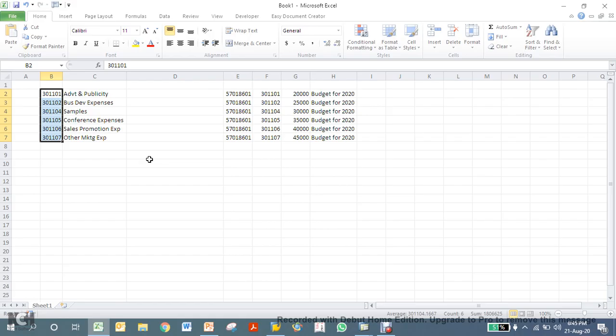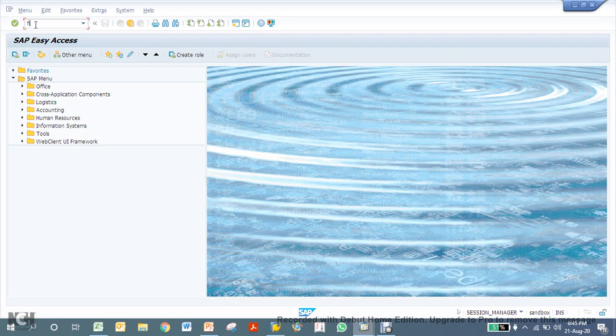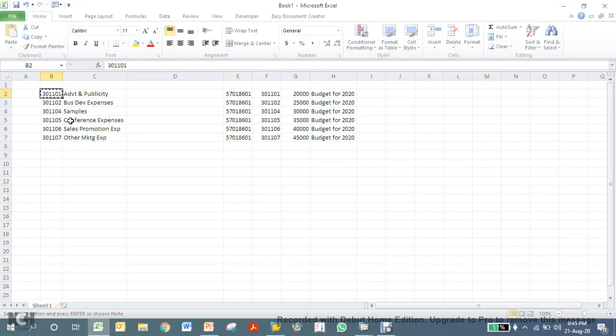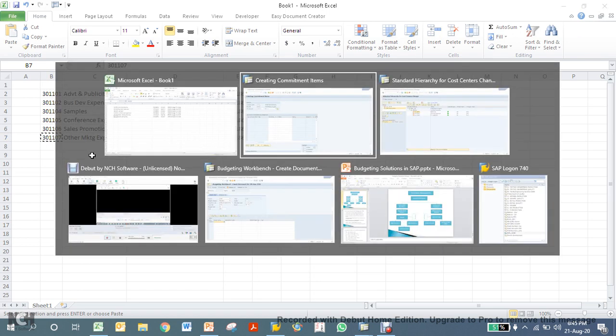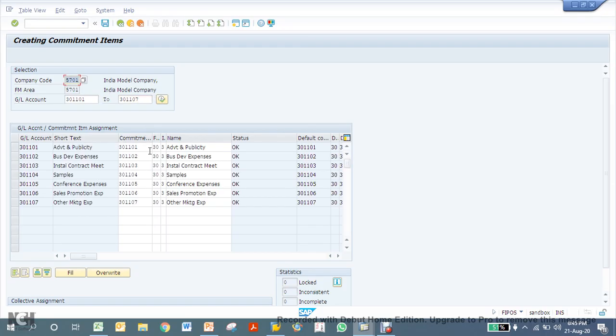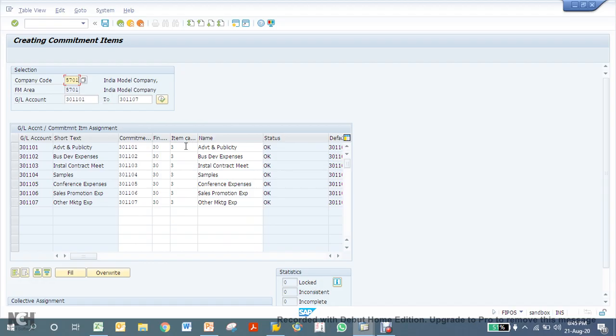So let me first show you the commitment items, whether all commitment items are created for these GL accounts or not. So let's go to FIPOS transaction. I enter this GL start and end number, click on execute. See, these GL accounts have already been converted into commitment. So you can see commitment values are coming here, and these are very important information: financial transaction and item category.